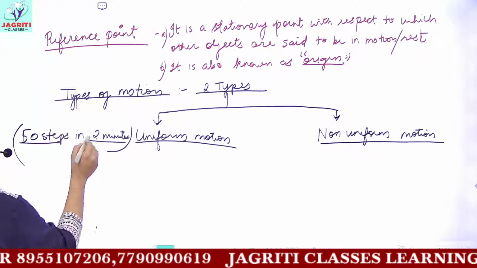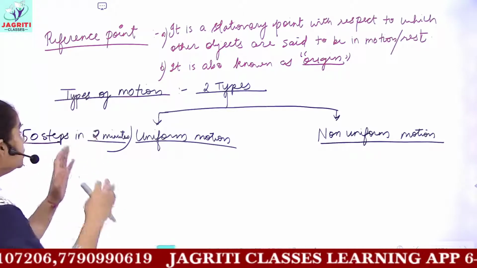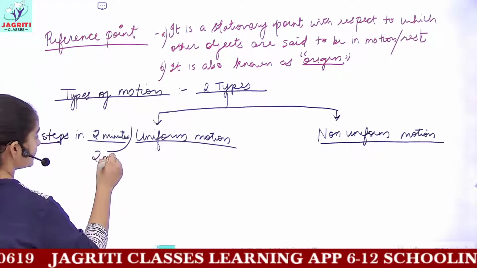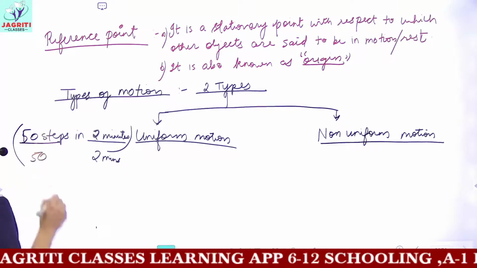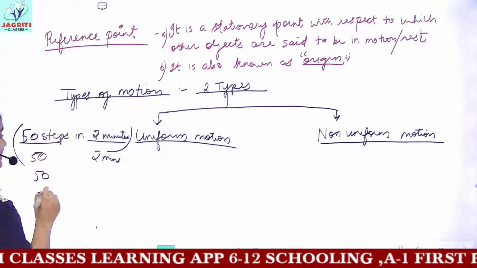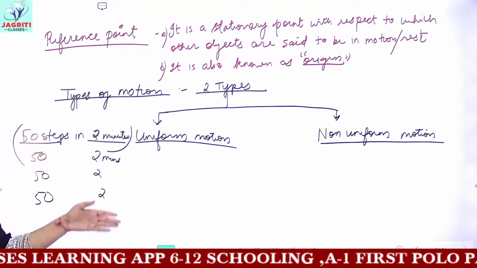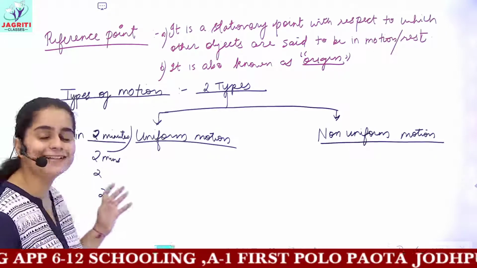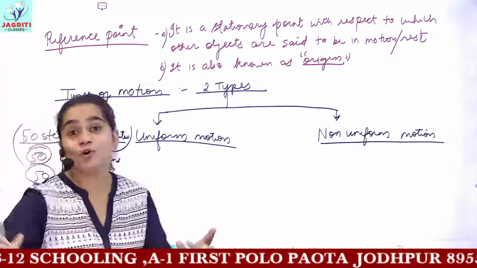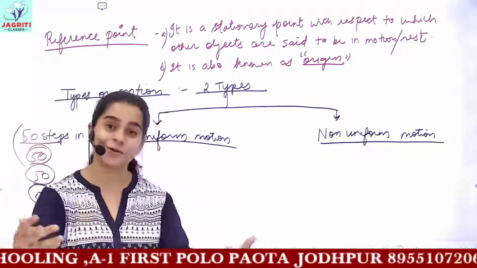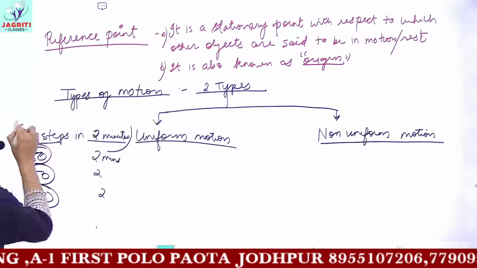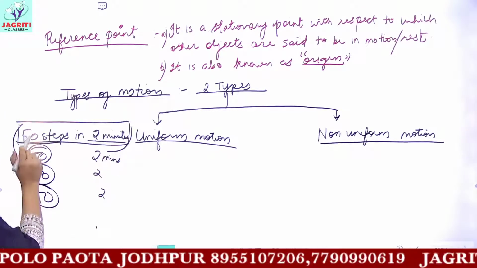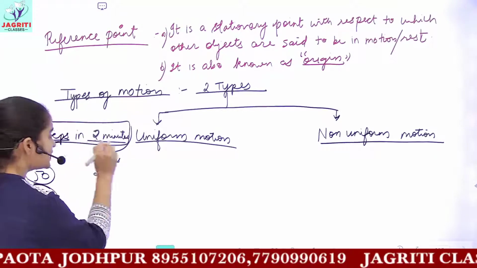Let's suppose in the first 2 minutes, you walked 50 steps. And then in the next 2 minutes, again you will walk 50 steps. And this would remain constant. That is, in every 2 minutes, you are walking 50 steps. This I've taken as a general example. You might walk faster than this, you can jog, you can run also. So all depends on your caliber and speed. But for understanding this concept, we have taken that any object is moving 50 steps in 2 minutes.